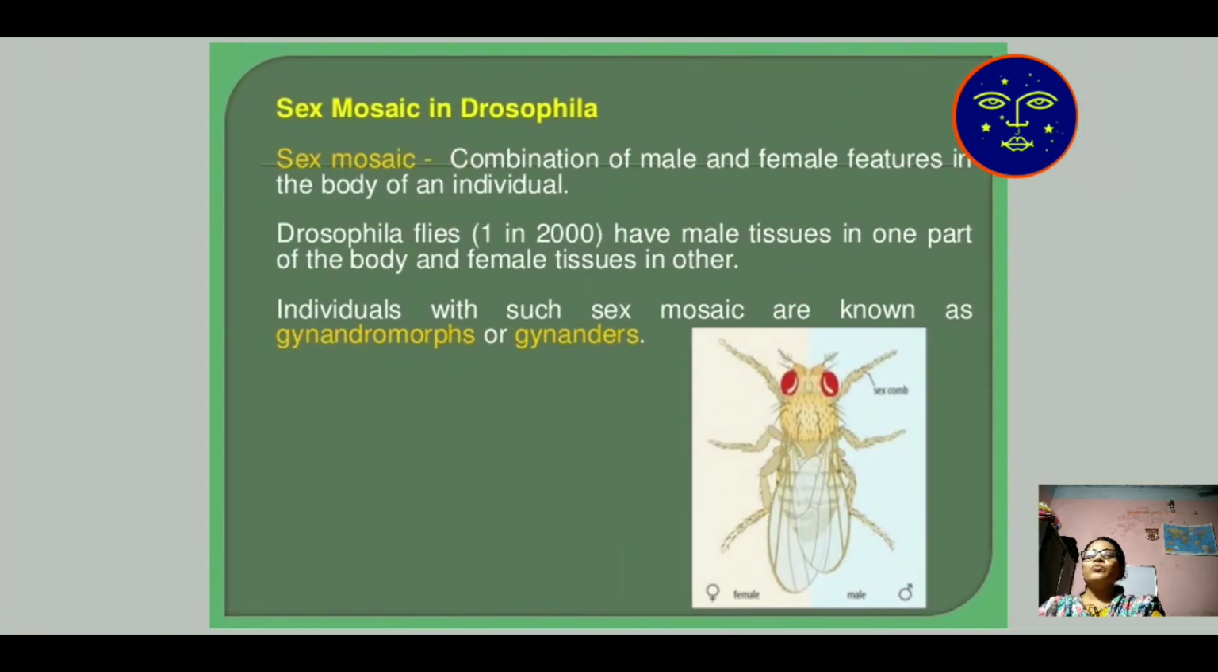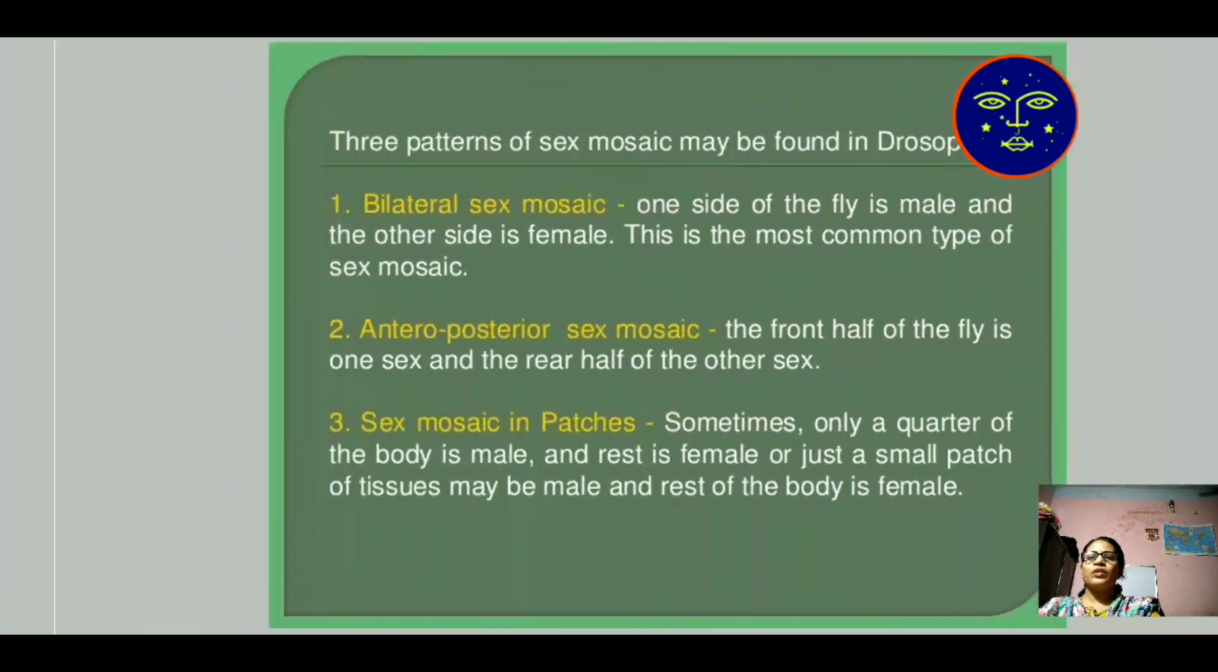Now the sex mosaic in Drosophila. Drosophila are small flies. Sex mosaic means a combination of male and female characters in a single individual, which is known as gynandromorph or gynander. It is the sex mosaic in Drosophila.